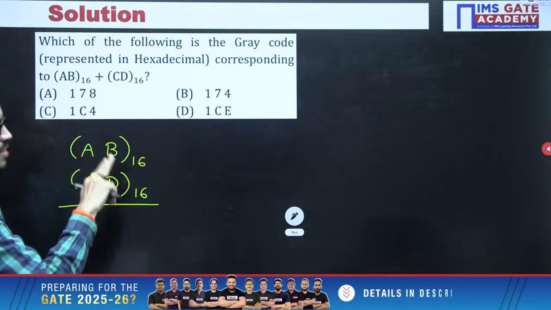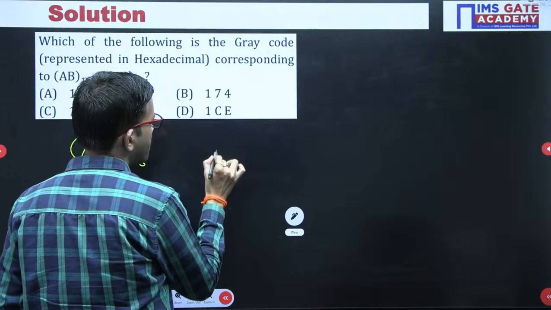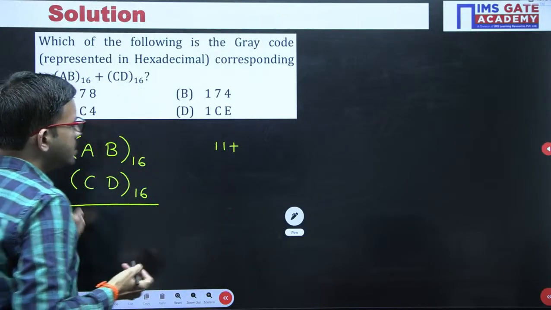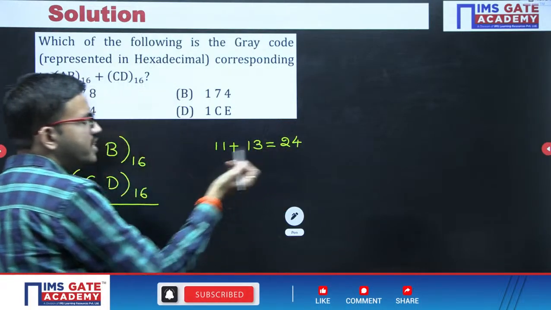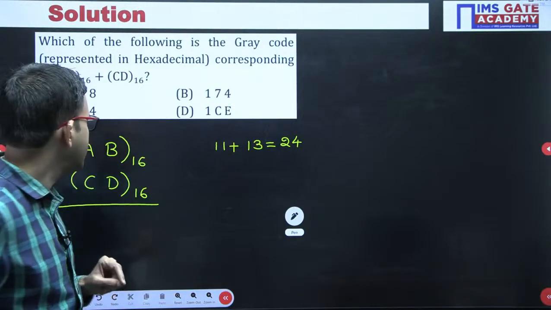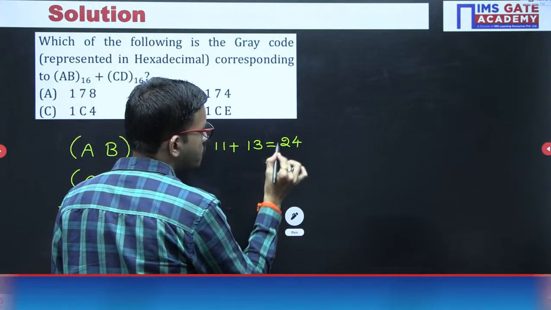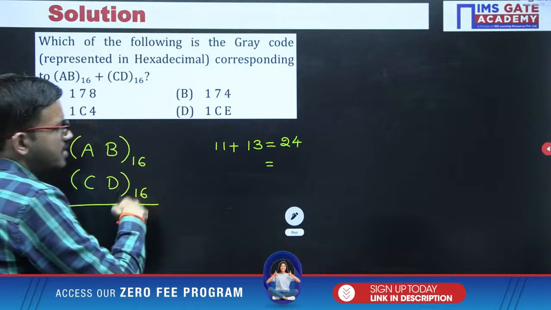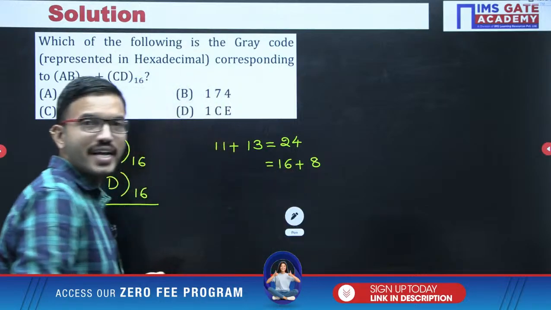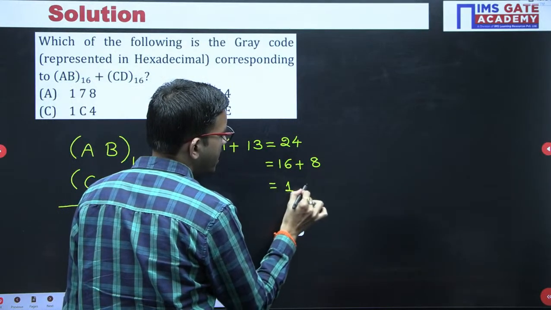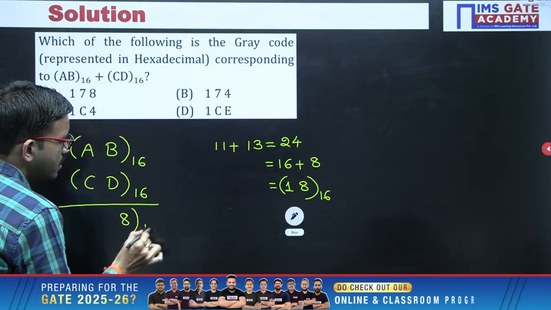Now here B is nothing but 11, and D is nothing but 13, just for reference. So 11 plus 13 is 24. 24 we cannot represent with a single digit in hexadecimal, so you require one more additional digit, that is the carry. How can we write this 24? Because the base of the number system is 16, you can write 16 plus something, and here that something is 8. So you are getting two digits, 1 and 8, belonging to base 16. Here 8 is the sum digit and 1 is the carry.